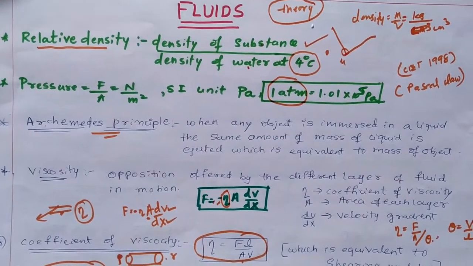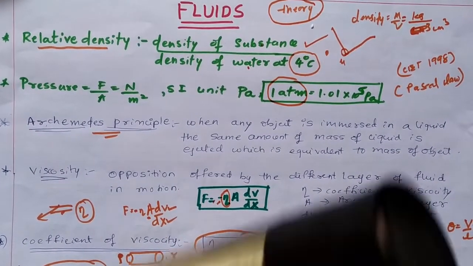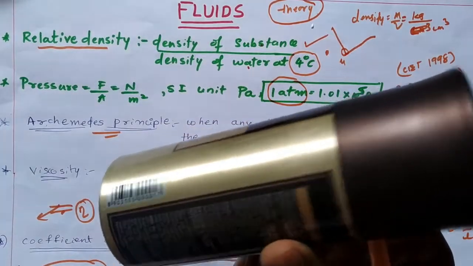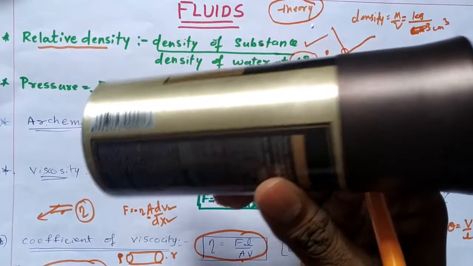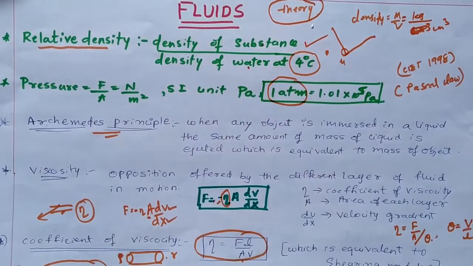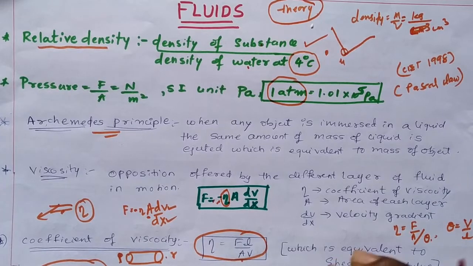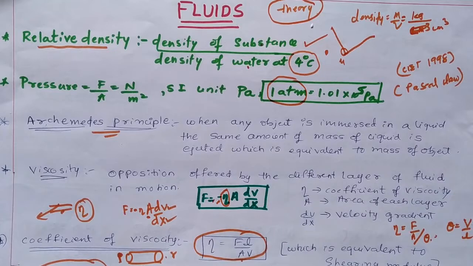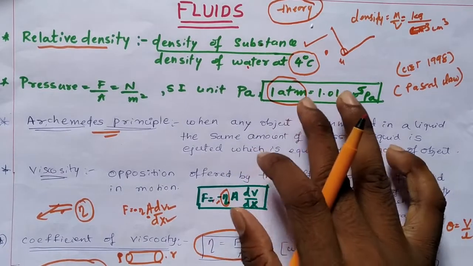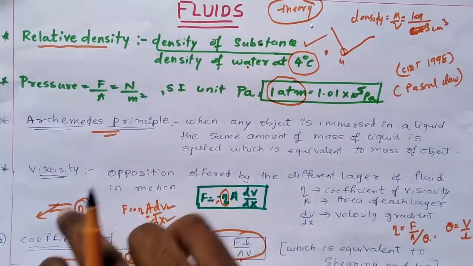Archimedes principle is very simple. Suppose I throw this stone or this scent bottle, perfume bottle into the water, the same mass of water comes out of the liquid. For example, if I throw 5 kg of a substance into water or liquid, 5 kg of water or liquid will come out of the water surface. Okay, that is what Archimedes principle is.